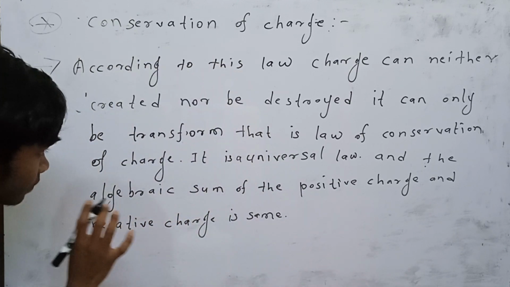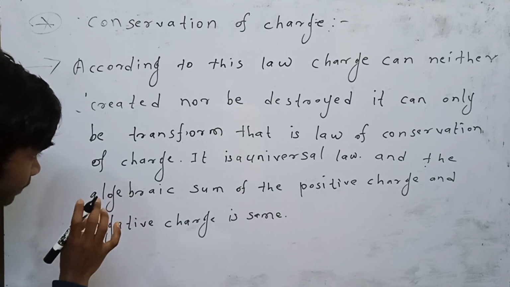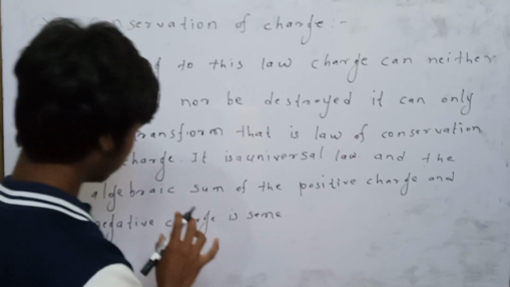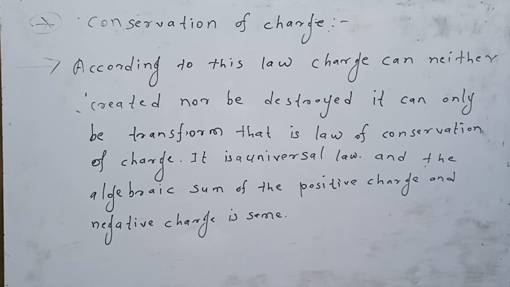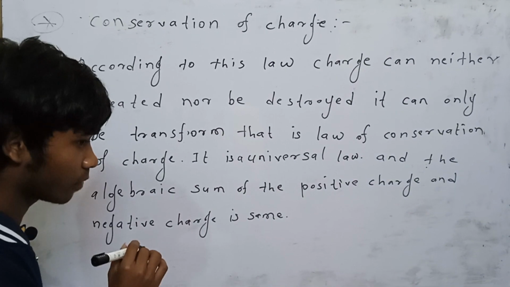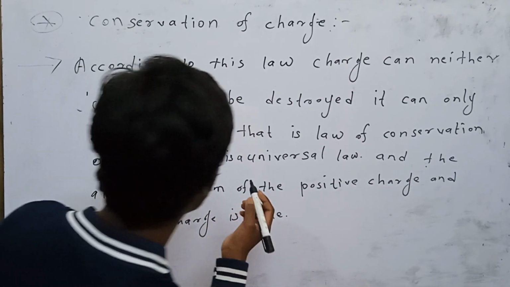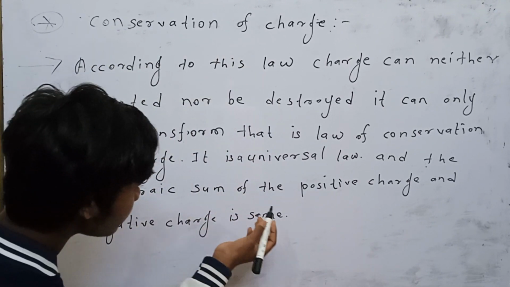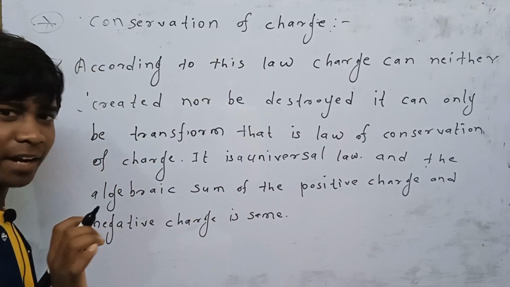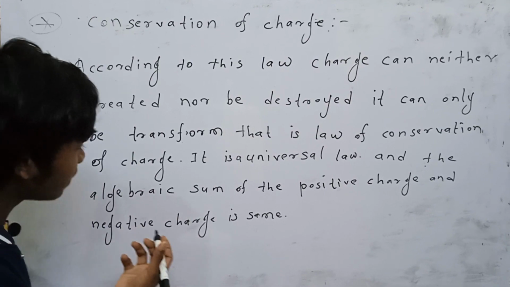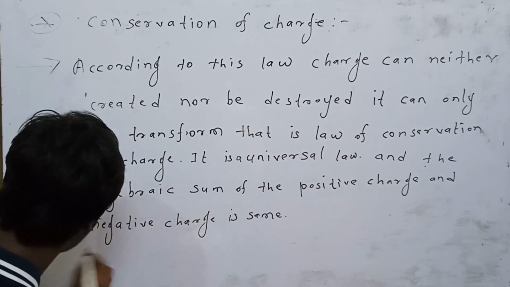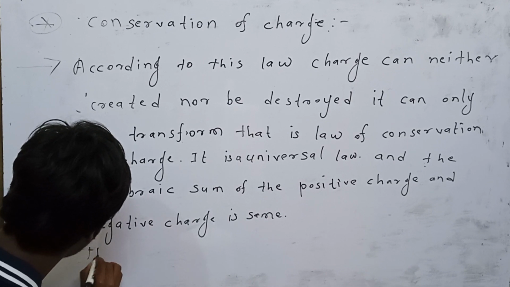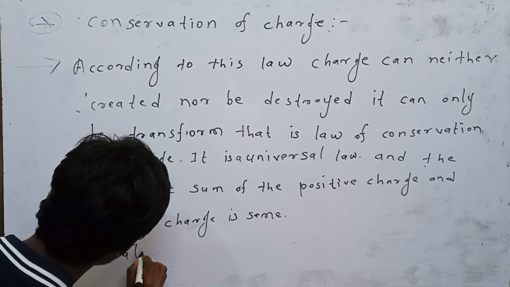We can say the algebraic sum of the positive charge and negative charge is same. That means the algebraic sum of the positive charge and negative charge is 0.